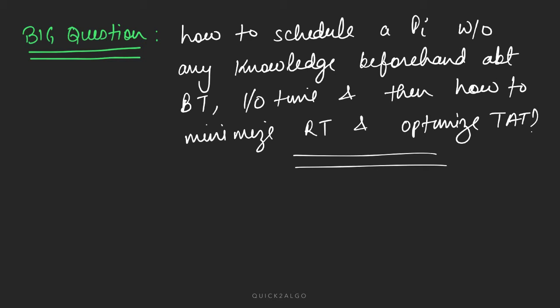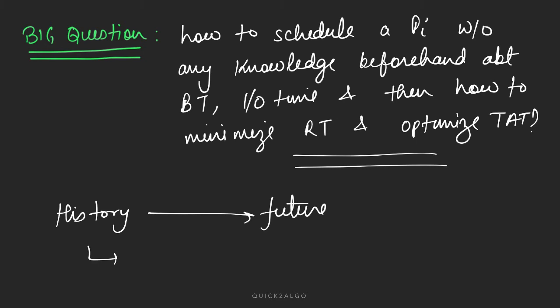In computer science, there is always a principle that you should learn from history and then use it to predict the future. So we will look for the observed behavior of the processes. This is very important.